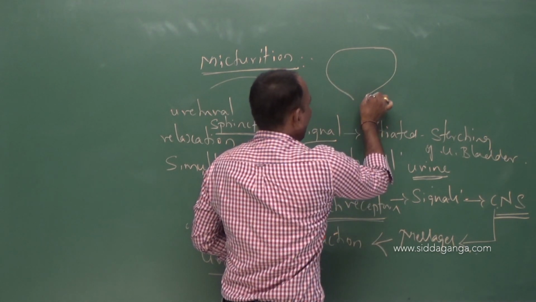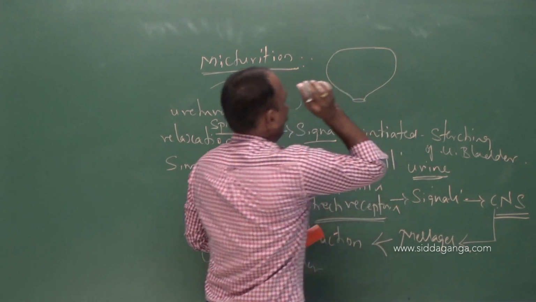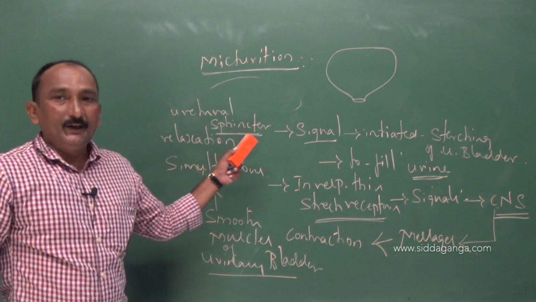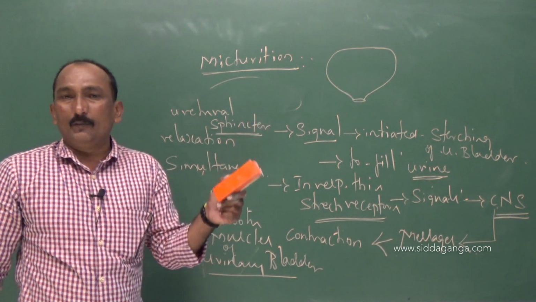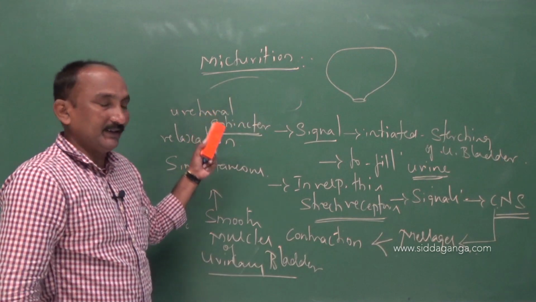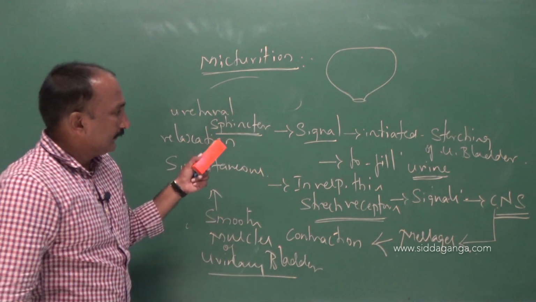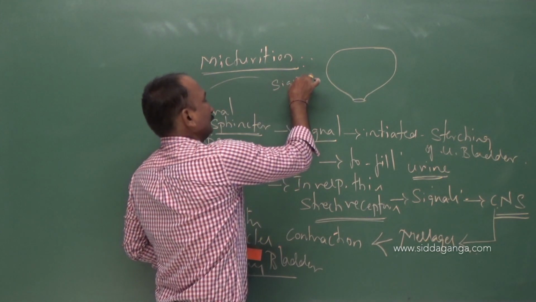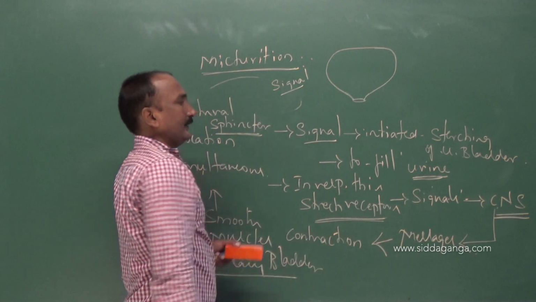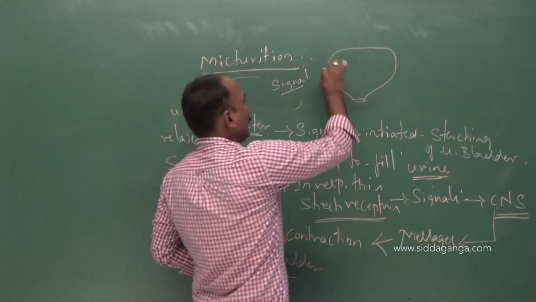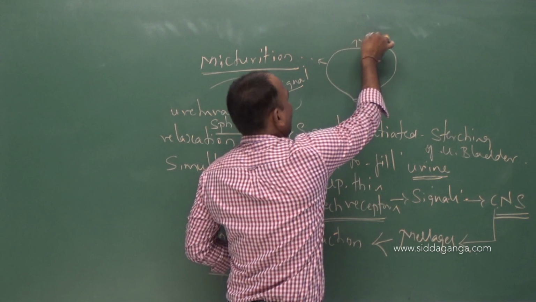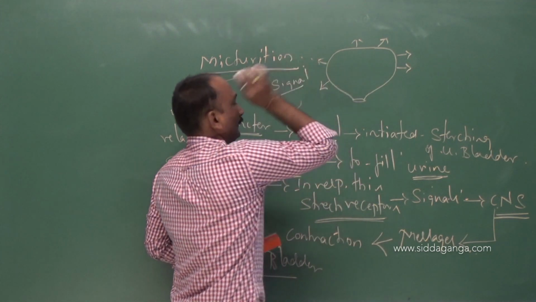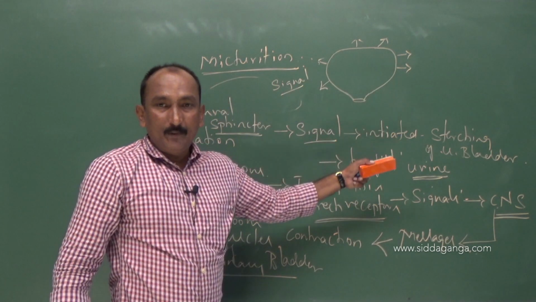for the purpose of micturition, that is controlled by neural mechanism. How is it controlled by the central nervous system? It is very clear that for micturition, the signal is initiated by the stretching of particularly the urinary bladder.